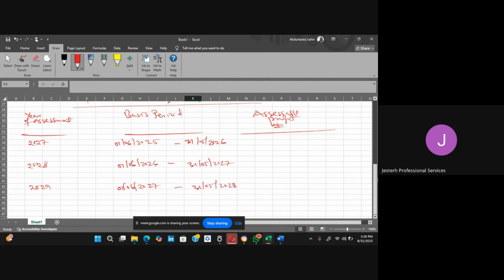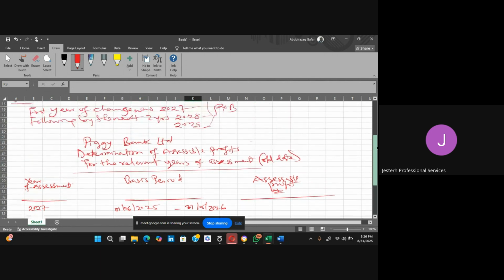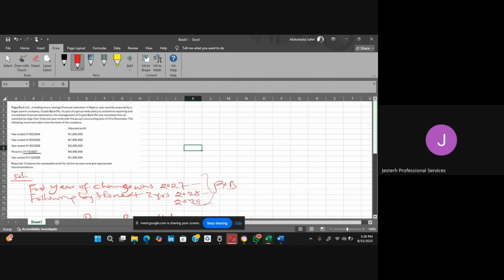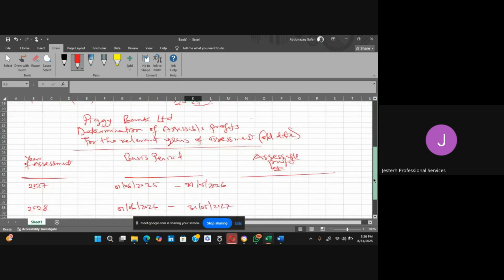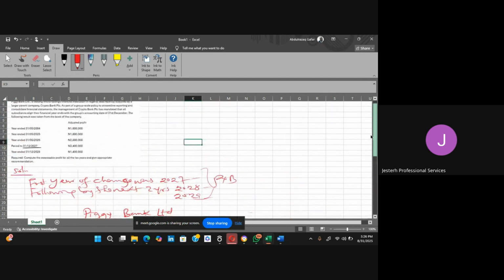So let us now determine our accessible profit. Now, the accessible profit that we have for this period was what? The accessible profit as at the year ended 31st May 2026 was this 2 million. Are you getting my point now? So, what was the beginning period for this particular accessible profit? This 2 million, what was the beginning period for it? Before it ended in 31st May, what was the beginning period?